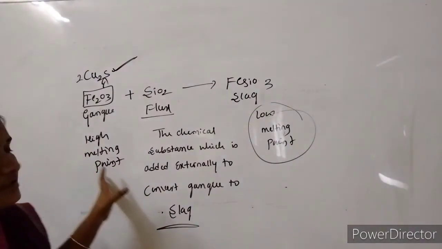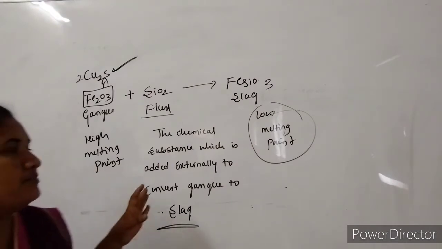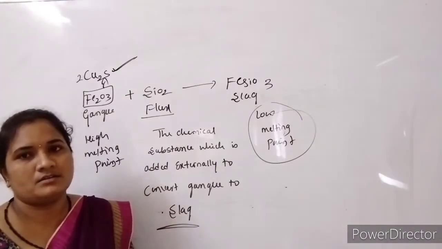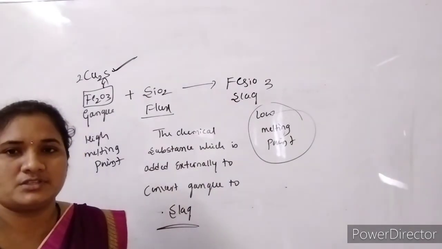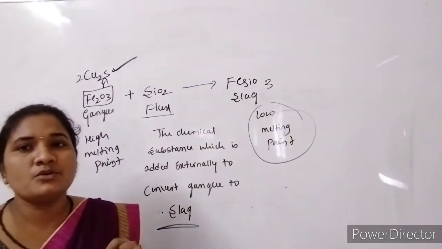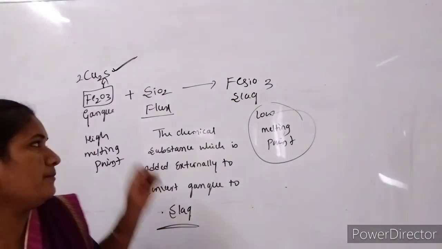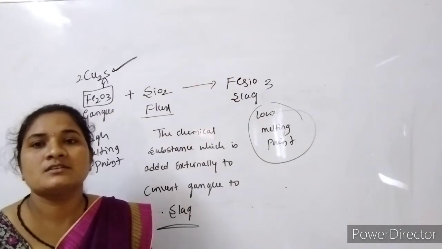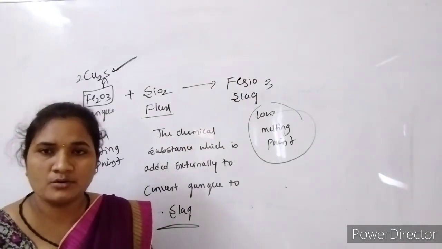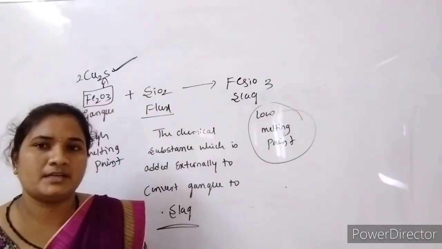So this is about the first step, that is conversion to oxides. It involves calcination and roasting. In calcination, we heat the concentrated ore, which eliminates the volatile matter, and we get the pure metal oxides.